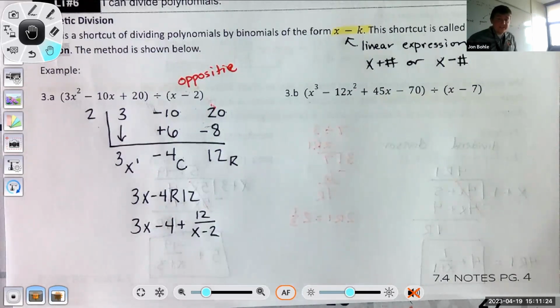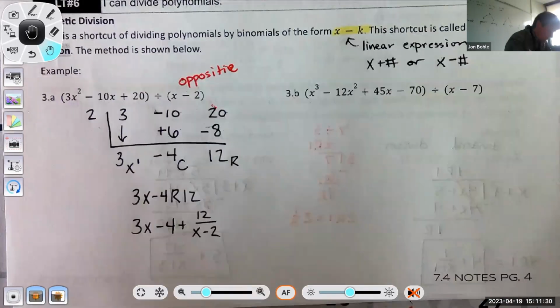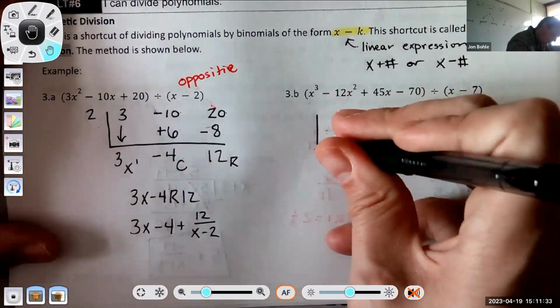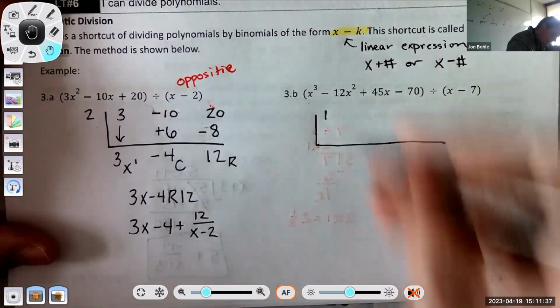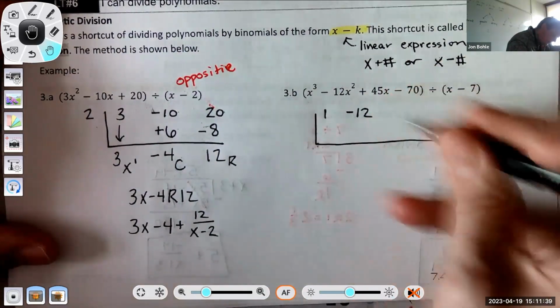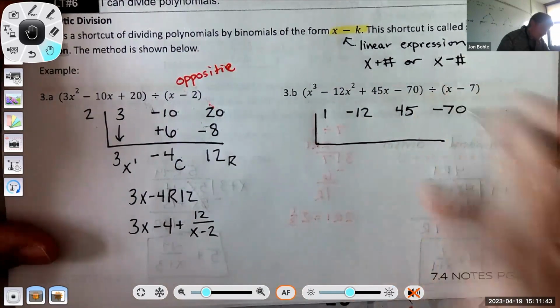Okay, 3b is essentially the exact same thing. The only difference is that I have more than 3 terms, which is fine. You can just continuously tack on terms if you wanted to do this over and over. My first number would be 1. My second one would be -12. My third one would be 45. And my last one would be -70.